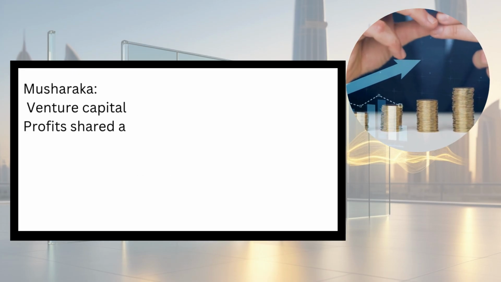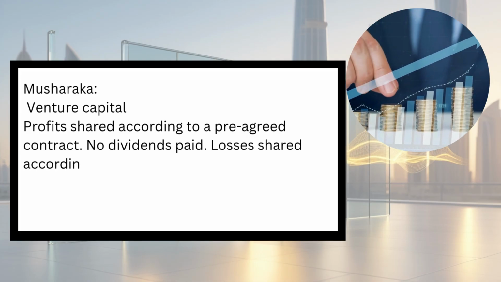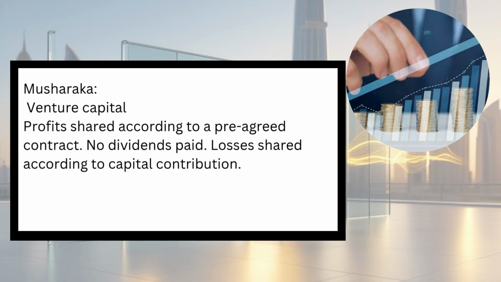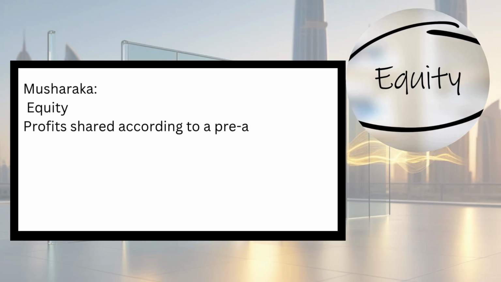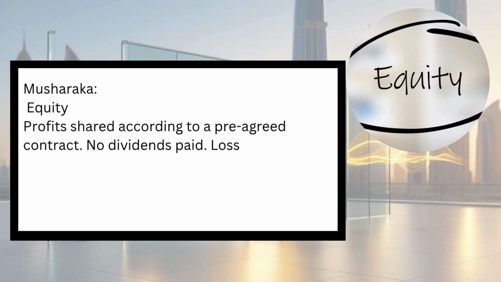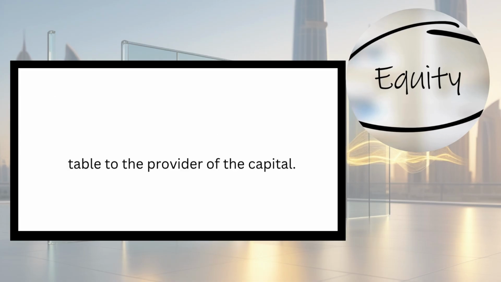Musharaka. Venture capital. Profits shared according to a pre-agreed contract. No dividends paid. Losses shared according to capital contribution. Musharaka. Equity. Profits shared according to a pre-agreed contract. No dividends paid. Losses solely attributable to the provider of the capital.